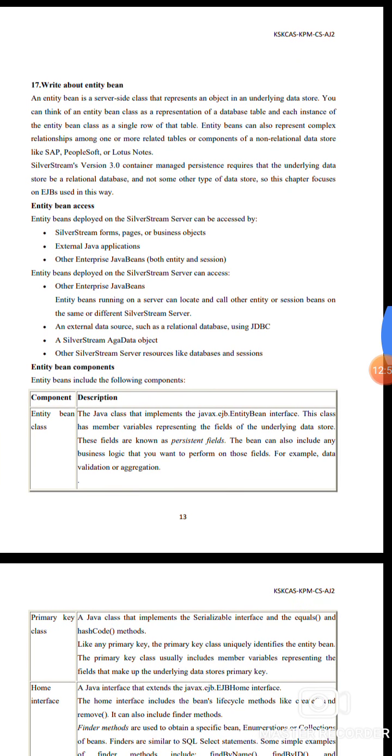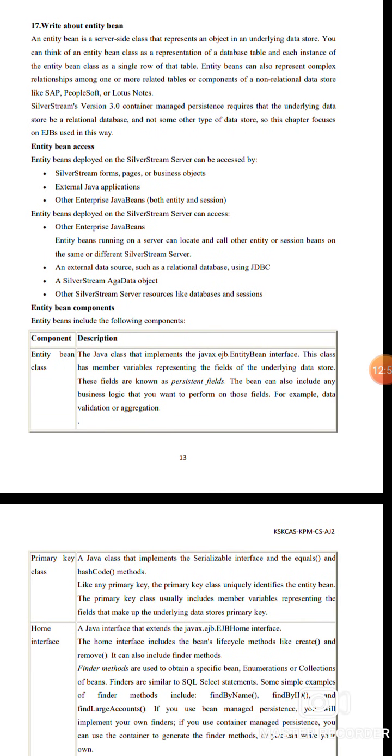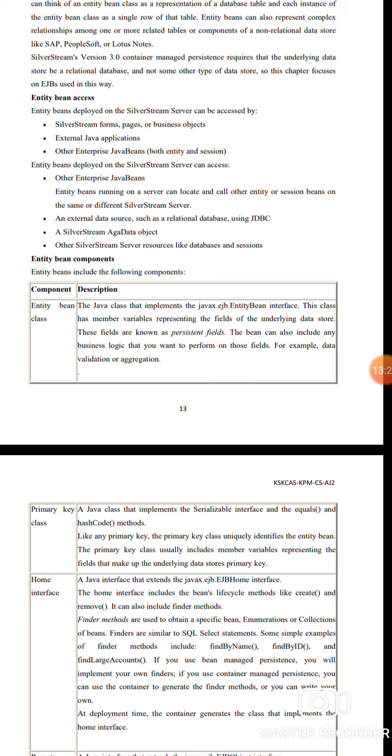17. Write about the entity bean. The entity bean is a server-side class that represents the object underlying where the data is stored. We can think of the entity bean as a representation of a database table, and each instance of the entity bean as a single row of the table. Entity beans can also represent complex relationships among one or more related tables. SAP, PeopleSoft, or Lotus Notes are examples of this kind of data storage.